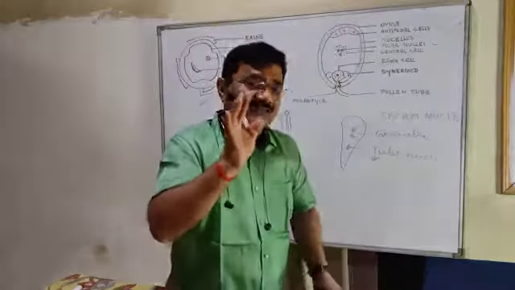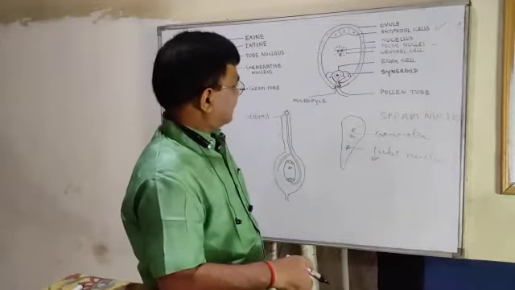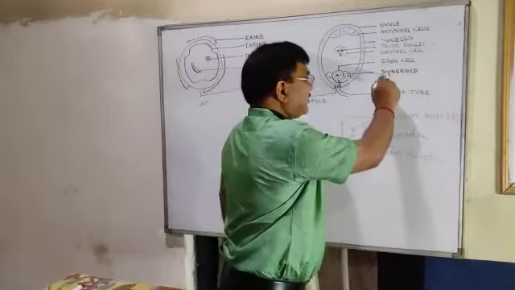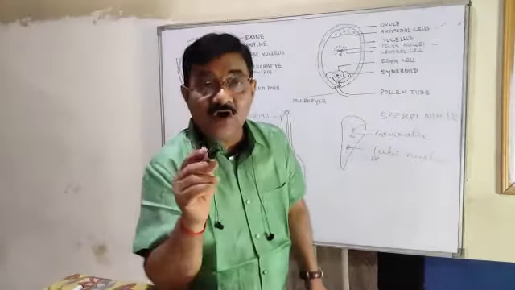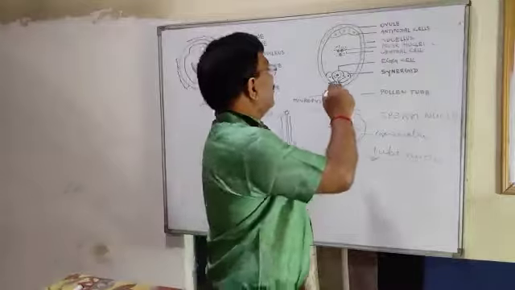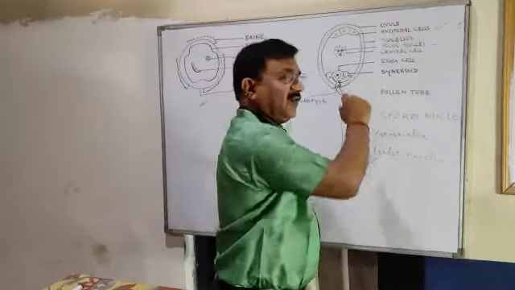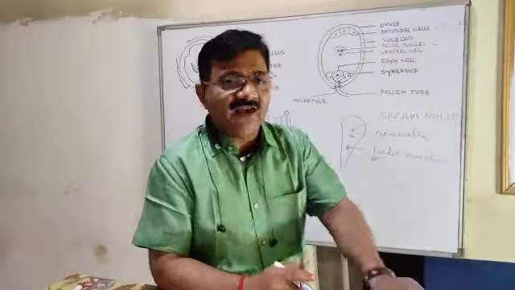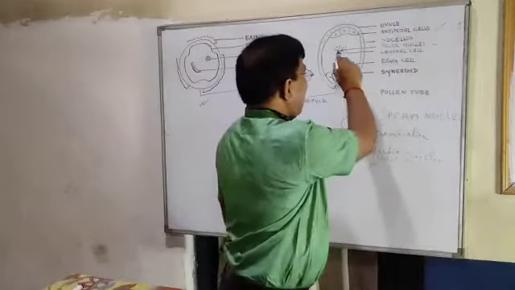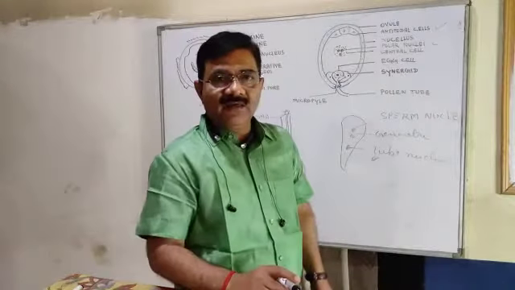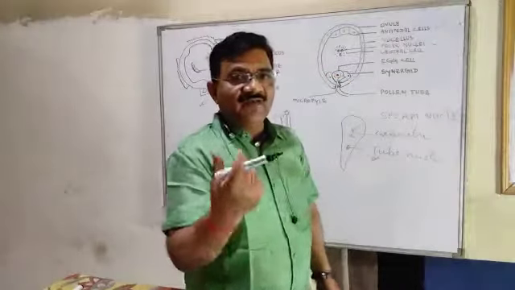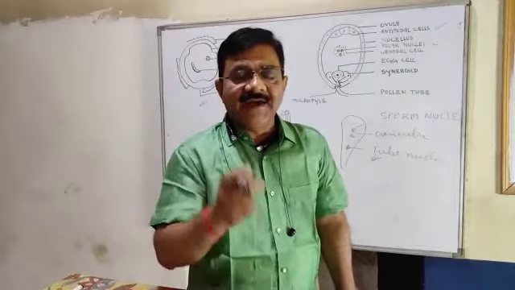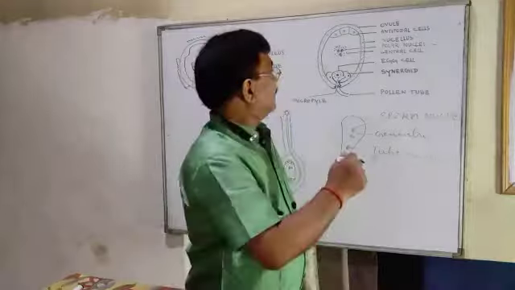Now certain more things are there which we have to discuss. Function of synergids: they assist or help in the fusion of sperm nuclei with the egg cell and central cell. Function of the egg cell we have understood: it fuses with the sperm nucleus to form the zygote.